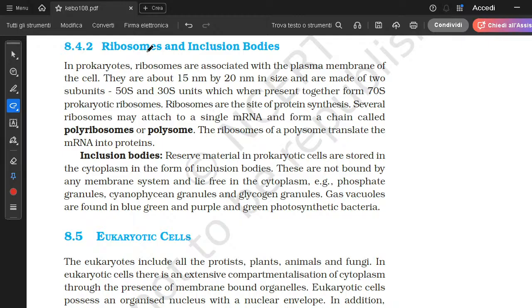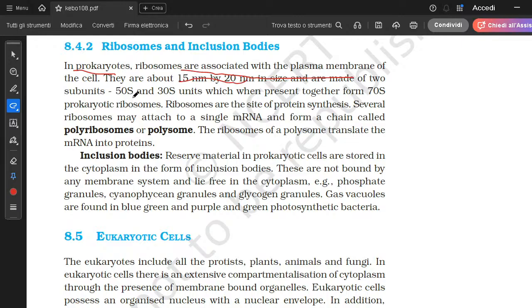So, ribosome and inclusion bodies. In prokaryotes, ribosomes are associated with the plasma membrane of the cell. As we know, in a prokaryotic cell there are no extra structures on which ribosomes can be found. So ribosomes will be found floating in the cytoplasm, and the second location is associated with the plasma membrane of the cell. Their size is about 15 to 20 nanometers.